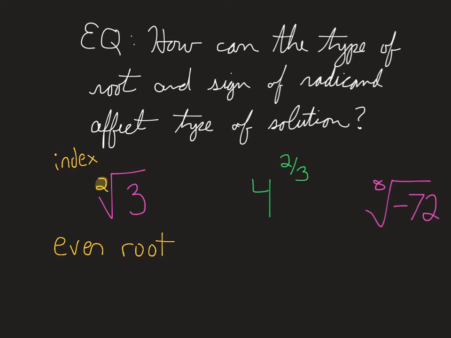This second one is 4 to the 2/3. To figure out what type of root or index this has, you want to rewrite it in radical form. So this would be the cube root of 4 to the 2nd. If you're unsure how to get that, go back and rewatch the video from earlier this week. In this situation, our index is 3. So this is what we would call an odd root because 3 is an odd number.